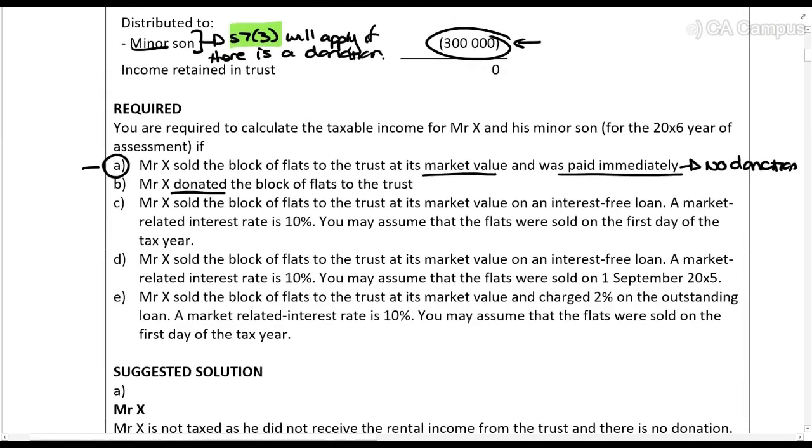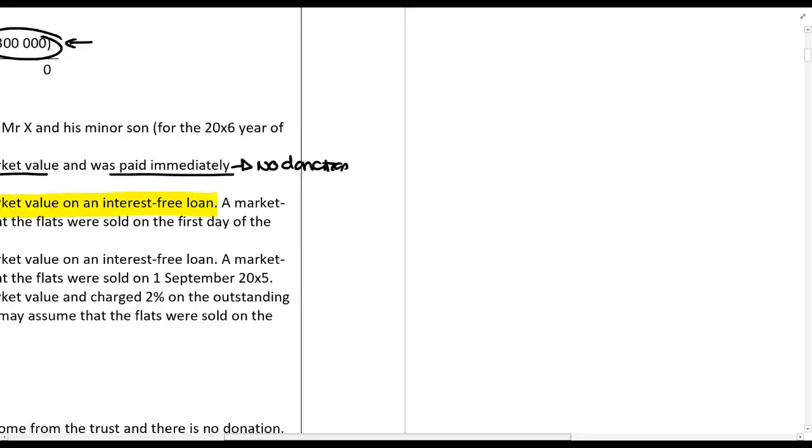C, Mr. X sold a block of flats to the trust at its market value on an interest-free loan. A market-related interest rate is 10%. You may assume that the flats are sold on the first day of the tax year. Now, what is important here is that you see that they tell you that it was sold at market value, but it's on an interest-free loan. The fact that it's an interest-free loan is a problem. So now we have to apply the Woulidge principle.